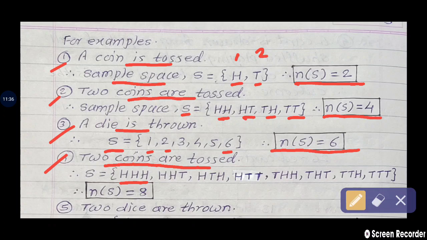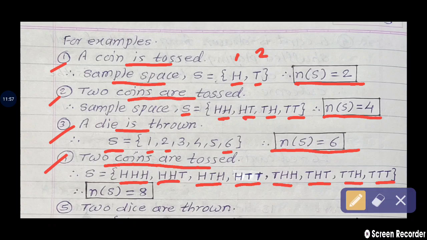Second possibility, HHT, or HTH, or HTT. Our next ones are THH, THT, TTH, and last all three tails, TTT.